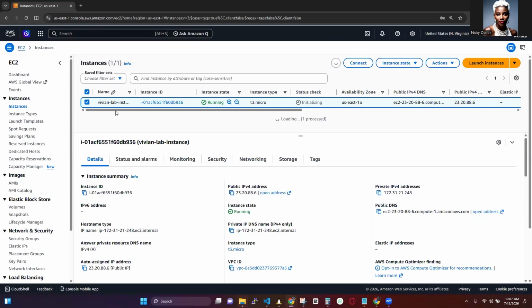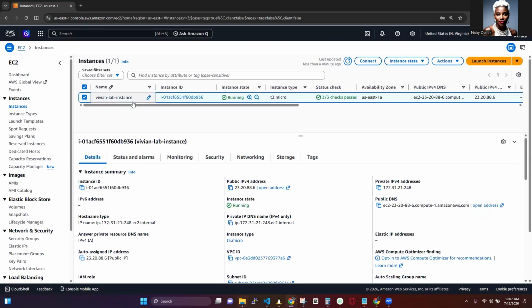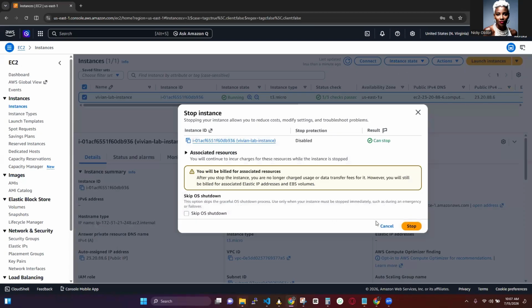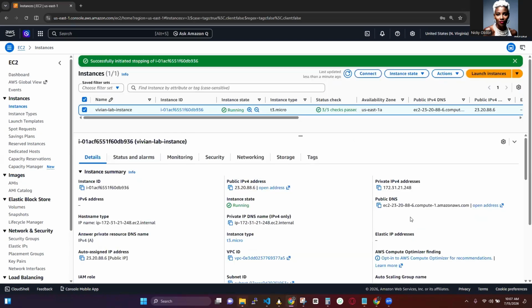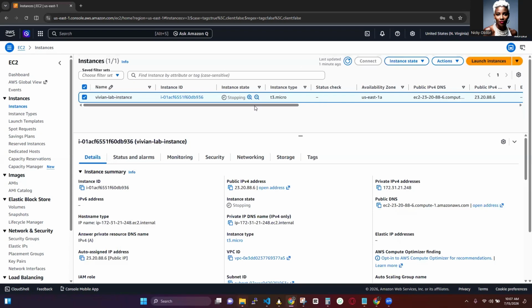We're in the EC2 dashboard, and we've selected Vivian lab instance, and then we are going to go to instance state right here, and we're going to stop the instance. So here we go. Right now it was saying running, now it's saying stopping. We'll have to wait for it to show stopped. So let's give it a few seconds.